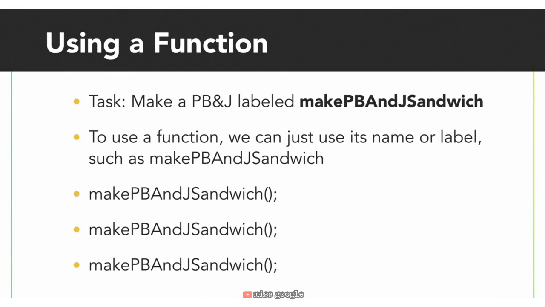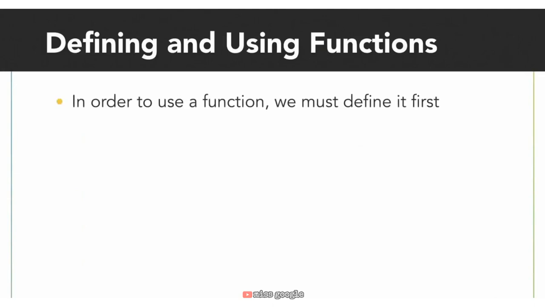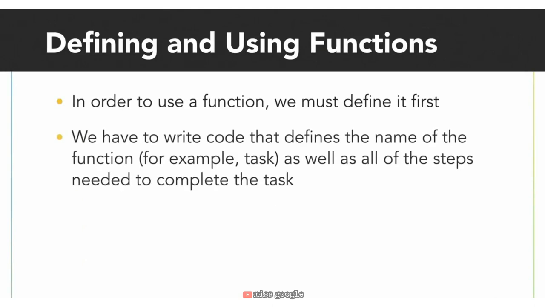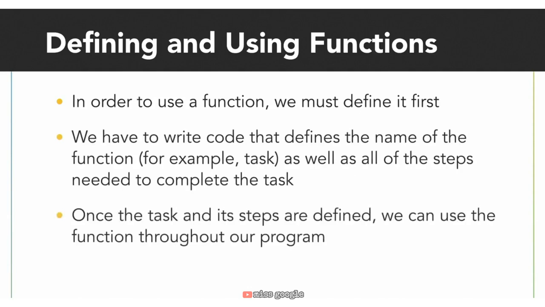We want our code to be designed as we live and work in everyday life. When I tell someone to make a PB&J sandwich, I don't need to tell them all the steps. I just use the name of the task, but at some point long ago, that person learned how to make a PB&J sandwich and associated the steps with accomplishing that task. For our programs, we have to write code that defines the task, as well as all the steps needed to complete that task or make the PB&J. Once it's defined, we can use the task name to execute the function as many times as we want.